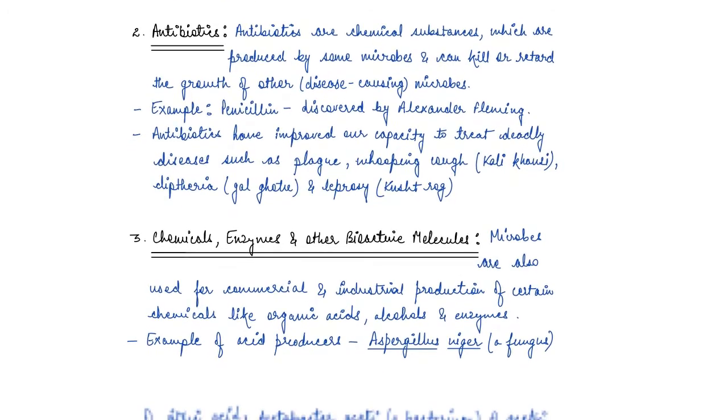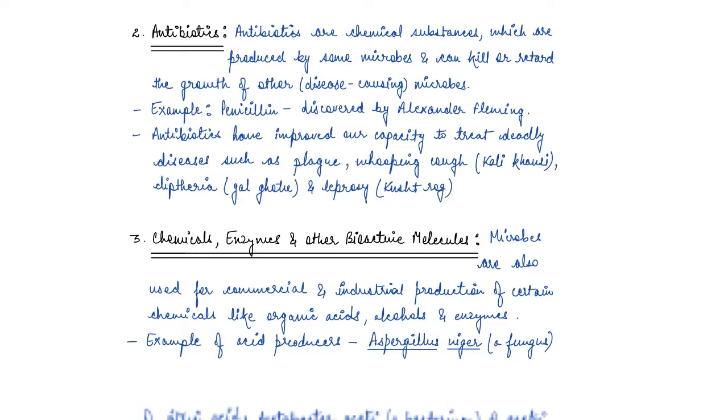Antibiotics improve our capacity to treat deadly diseases like plague, whooping cough, diphtheria, and leprosy. So there are so many deadly diseases which can be cured by antibiotics. Again, these are made from microbes. So basically, we are using microbes against disease-causing microbes, right?